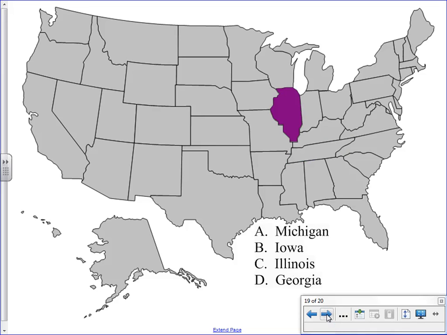And our last state is our state that is located to our west here of Indiana, and it's Michigan, Iowa, Illinois, or Georgia? And the correct answer is C, Illinois. And the state capital of Illinois, is it Indianapolis, Springfield, Frankfort, or Lansing? And the correct answer is the city in which Abraham Lincoln is buried, and that would be B, Springfield.